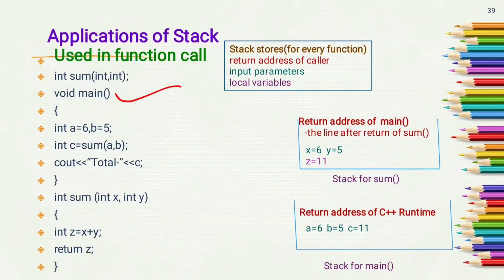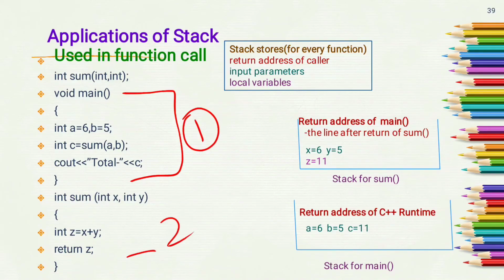Here main is the calling function which is calling the sum function, and sum is the called function which is called by the main function. So this will return the value to the calling function, that means the value of z will be copied to c, that means c contains 11, and finally we get the output total is 11. Here we have two functions, one is the main function and the second is the sum function. So for every function the compiler uses a single stack